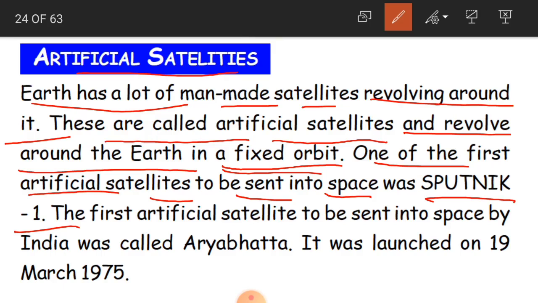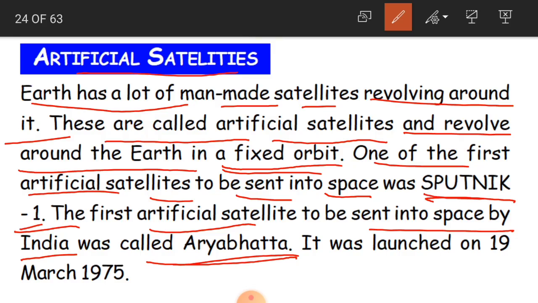The first artificial satellite to be sent into space by India was called Aryabhatta. So Sputnik 1 was a satellite, but India has sent one more, and that was the first satellite from our country, known as Aryabhatta. Sputnik 1 is not from India, other countries sent it.